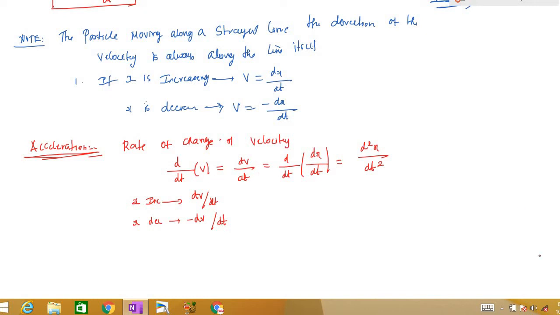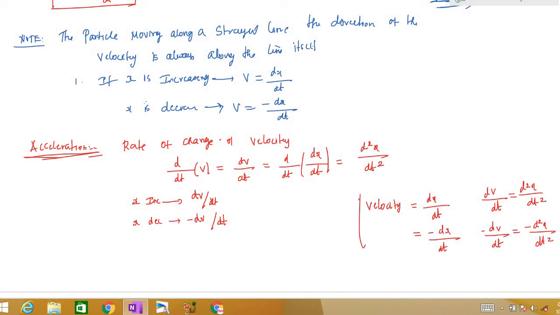The conclusion is: velocity is dx by dt if x is increasing, and minus dx by dt if x is decreasing. The acceleration will be dv by dt, which is nothing but d square x by dt square, and if x is decreasing, the acceleration will be minus d square x by dt square.